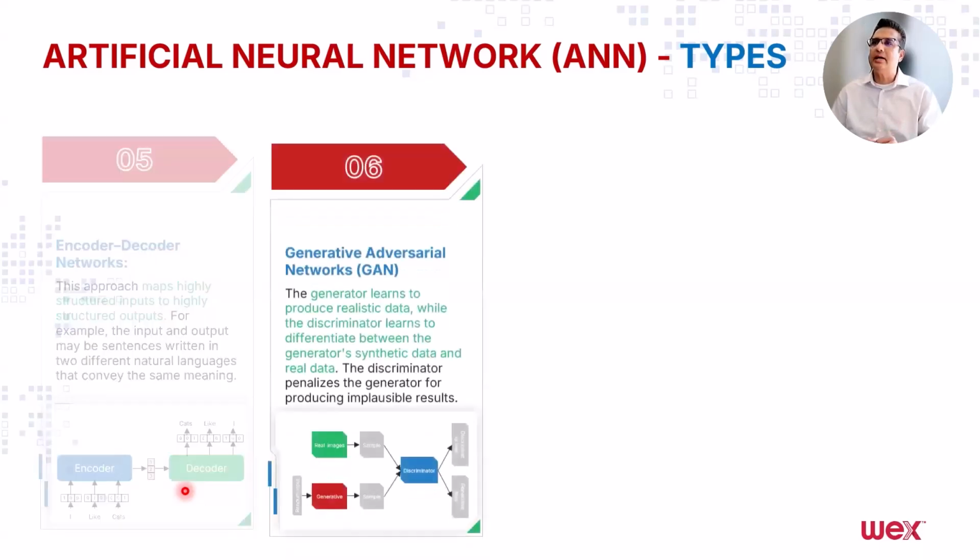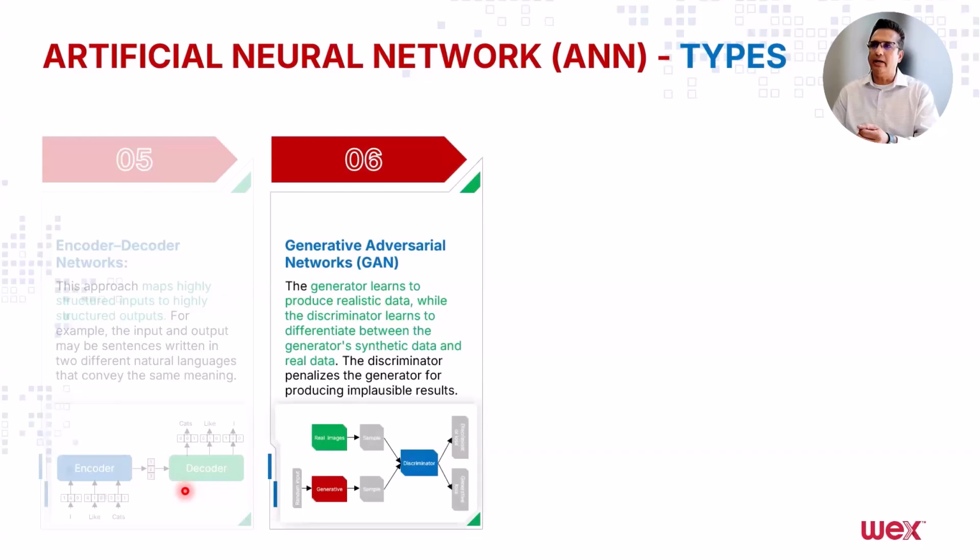Then the sixth type are called GANs. Many times you'll hear people referring to GANs, which are generative adversarial networks. These are networks where there is a concept of generator and discriminator. The generator is a component that generates realistic data from the task it's provided. And there is another component called discriminator. It looks at the data that the generator has produced and validates that data.